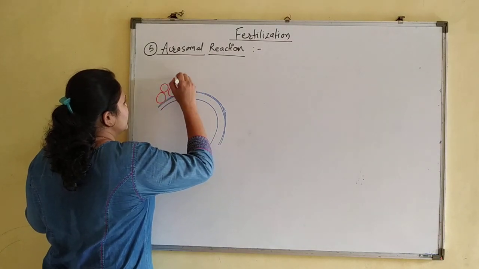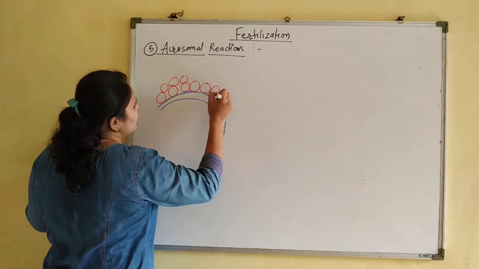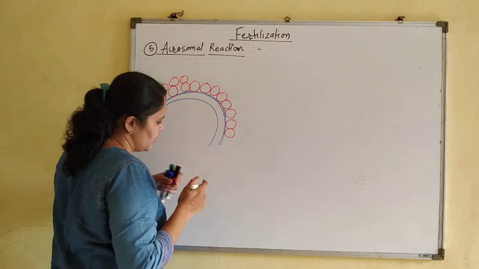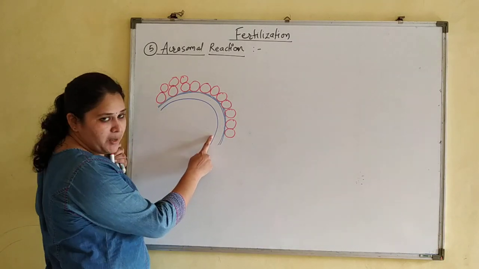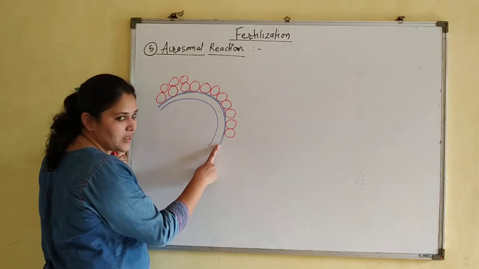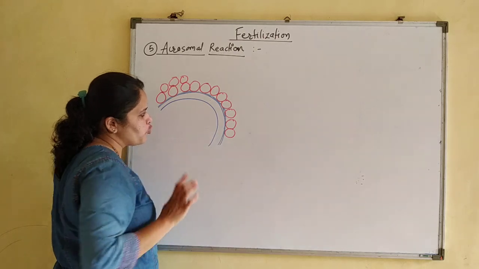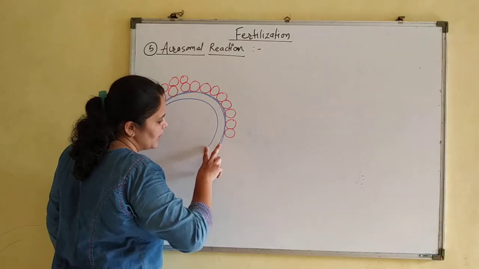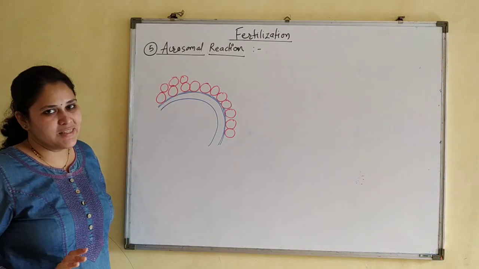These cells are stuck to each other by means of hyaluronic acid. So these 3 layers are clear: this is the oolemma, this is the zona pellucida, and this layer is the corona radiata. The space between the oolemma and zona pellucida is known as the perivitelline space.